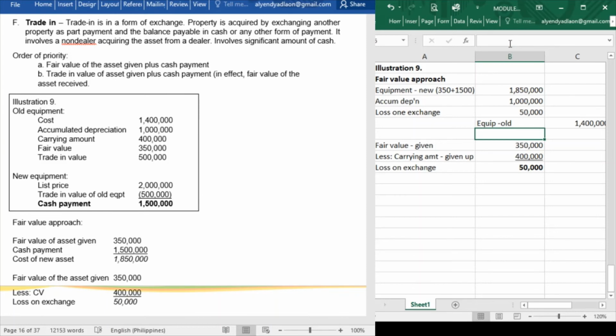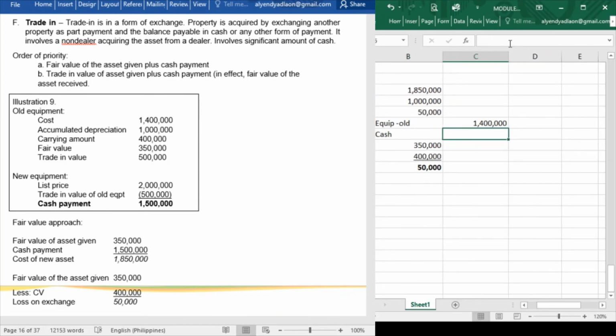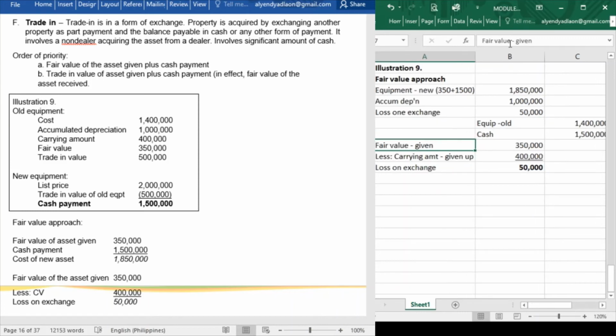Okay. Now, aside from that, we also have a cash given of 1,500,000. Now, let us see if our journal entry is balanced. 1,850 plus 1 million plus 50, that is 2.9 million. 1,400,000 plus 1,500,000, that is still 2.9 million. So, therefore, this answer is already the correct journal entry.